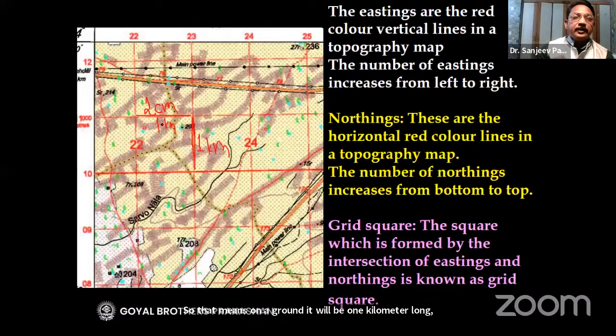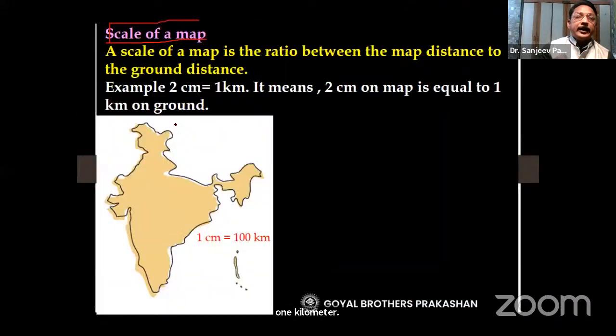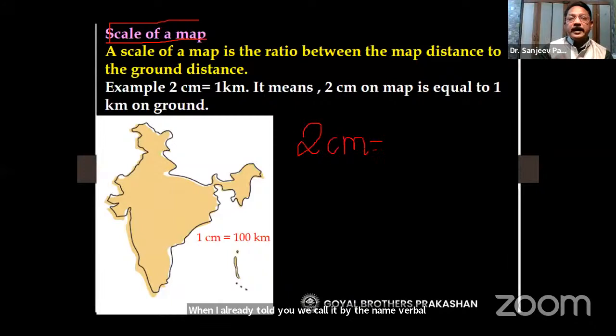So 1 square is giving us the area of 1 kilometer by 1 kilometer, that is 1 square kilometer area. Okay, so scale of a map, actually it is a ratio and there are 3 types of scales. One I already told you, we call it by the name verbal scale, in which they directly tell you how many centimeter on a map is equal to how many kilometer on ground. For example, for our topography map, it is 2 centimeter is equal to 1 kilometer.